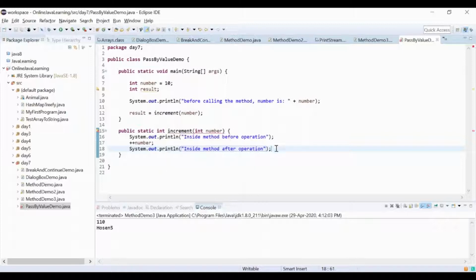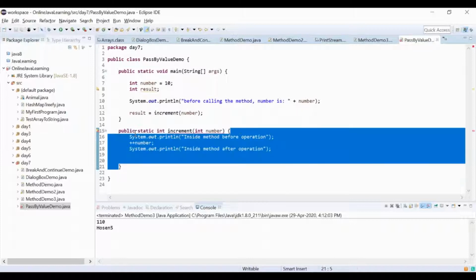Why is it complaining? Any guess why it is complaining to me? Yes, this method is giving me an error, so I have done something wrong. Can you guess what I have done wrong by looking at the method itself? See carefully the signature.